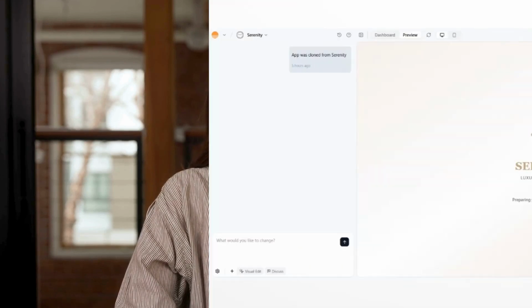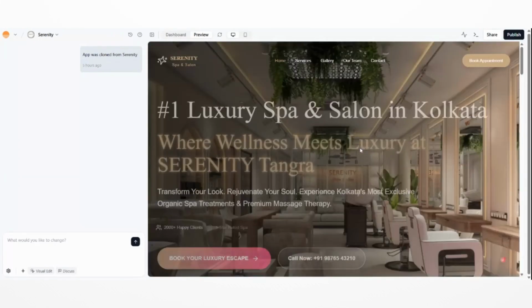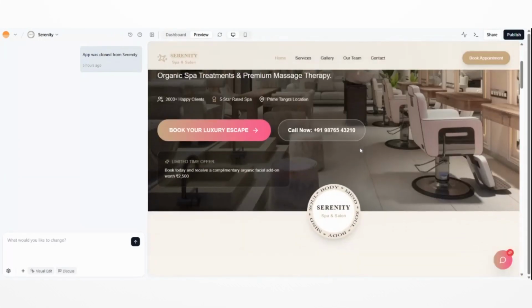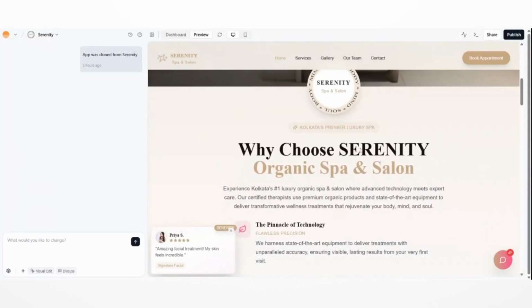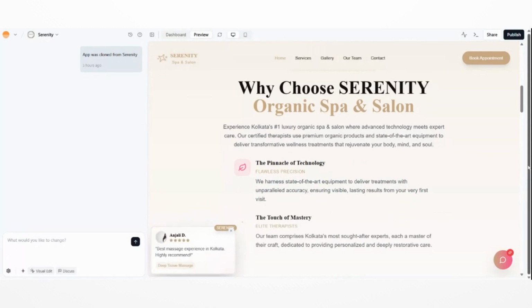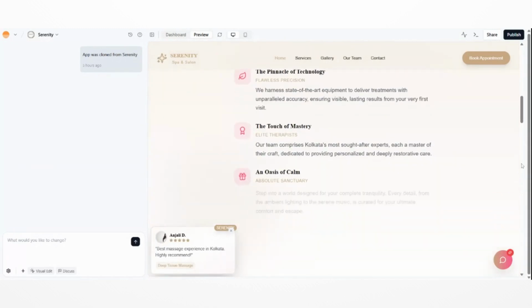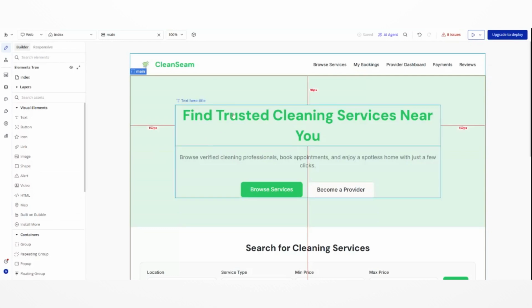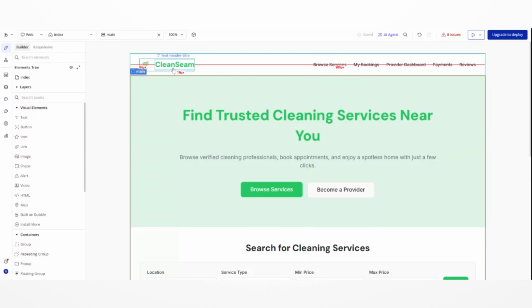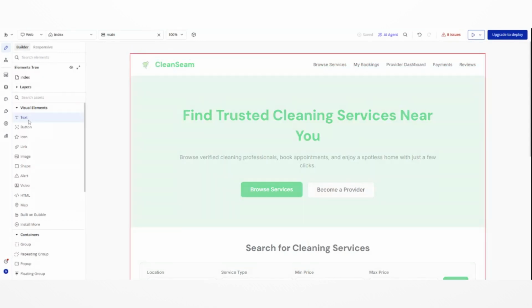Next, design. Base44 gives modern design by default. Beautiful spacing, clean components, on-trend typography, animations, responsiveness, and UI logic already built in. It feels like having a designer on your team at all times. Bubble gives full control, but no automatic design help. If you are not a designer, your app can look clunky and amateur until you spend hours fixing it. It demands design skill.